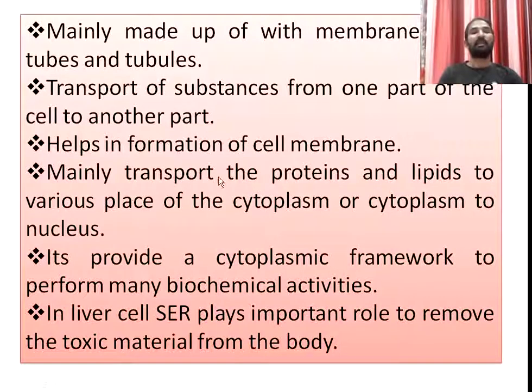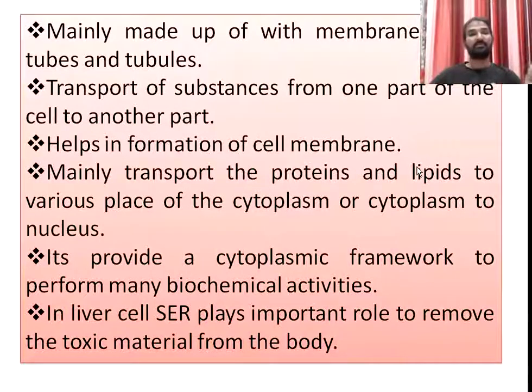They mainly transport proteins and lipids. Many kinds of cell organelles are involved in different functions, and they synthesize different kinds of material like proteins and lipids. These proteins and lipids are needed by the cell in various places. For example, cell membrane formation requires proteins and lipids along with carbohydrates.